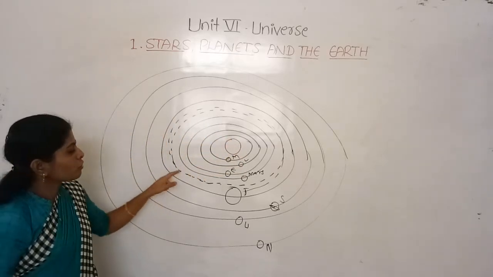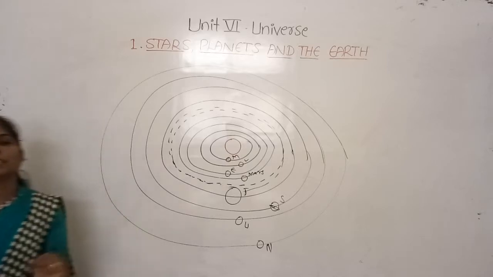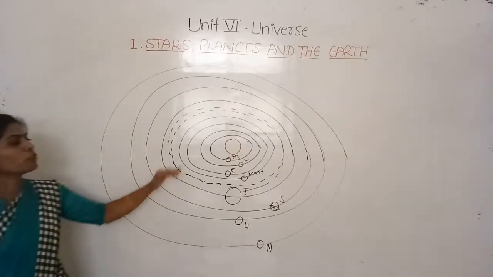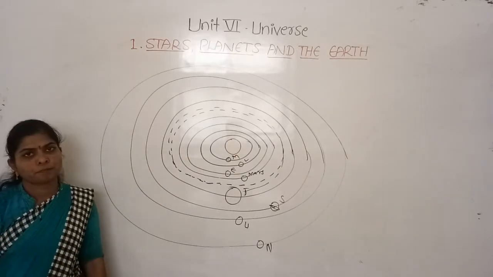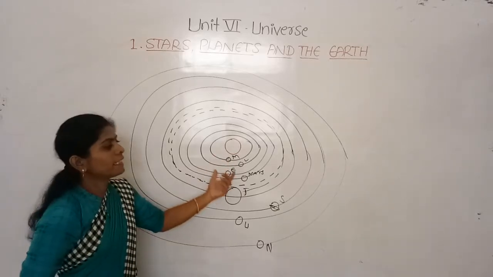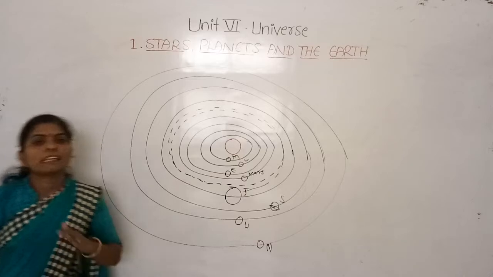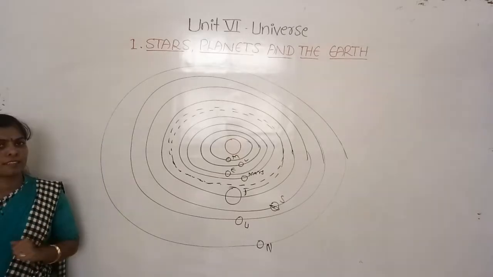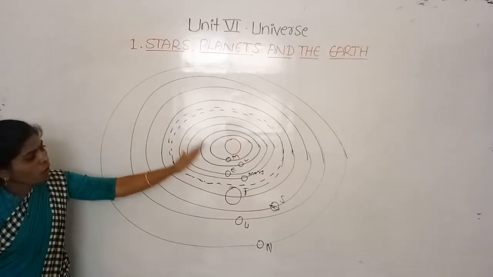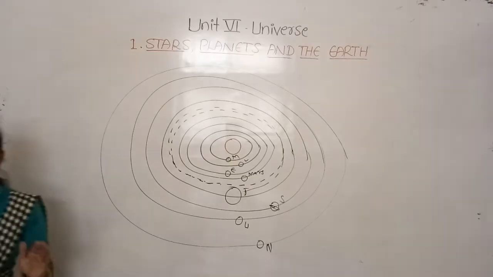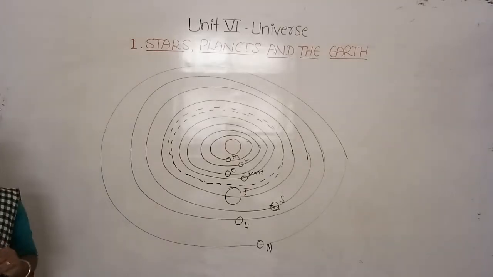This is the asteroid belt, which separates the planets into inner and outer planets. And we know that the inner planets are smaller in size and the outer planets are larger in size. About all this we have learned in the previous class.